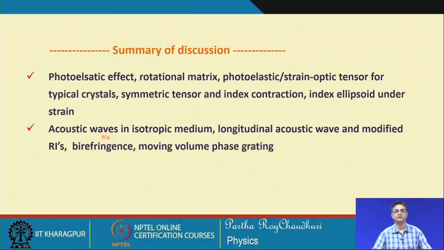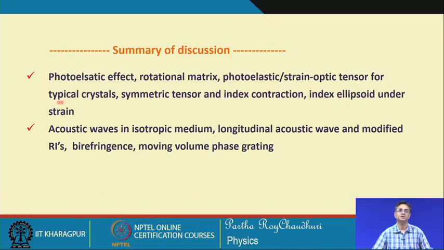So, in this discussion we considered the case of longitudinal acoustic wave propagation in an isotropic medium, and then we looked at the change in the impermeability.